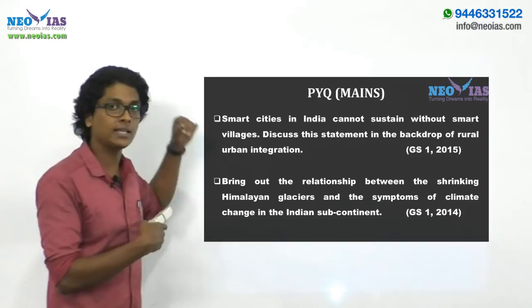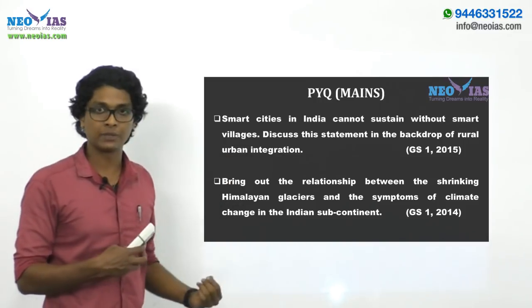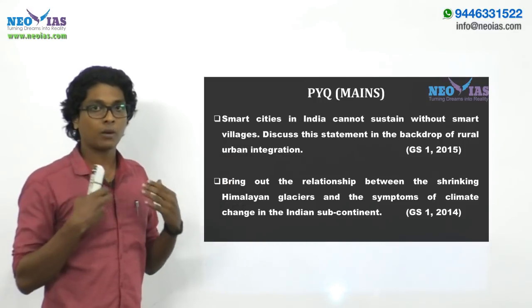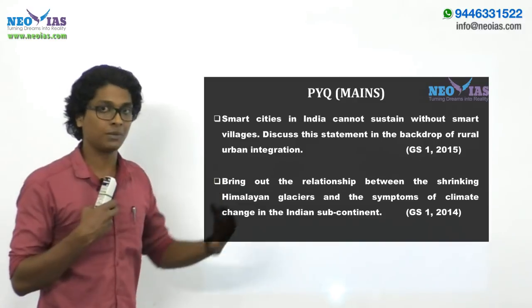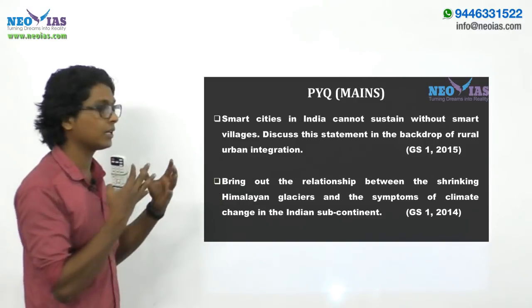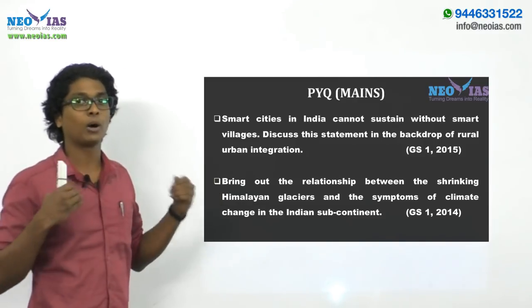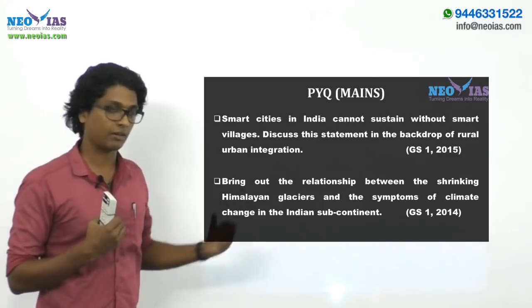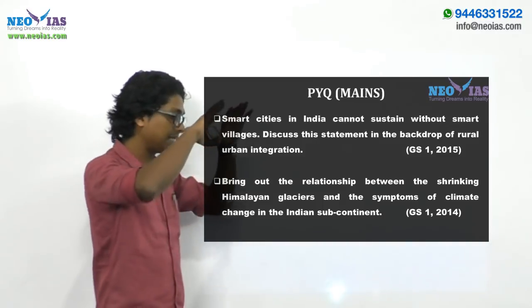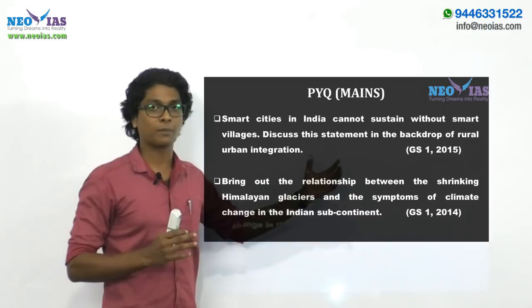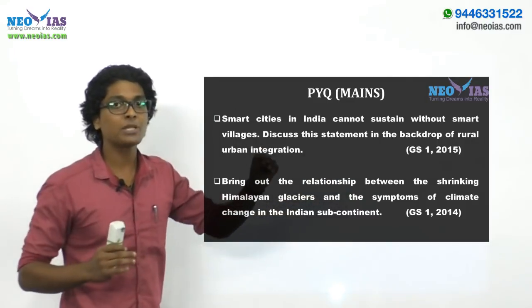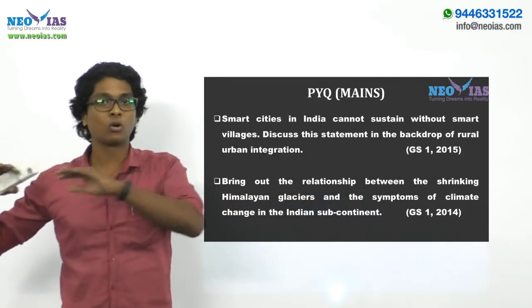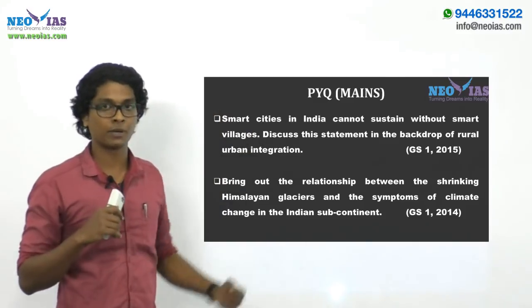This is regarding urban India and sustainable development. Only if the urban centers become sustainable cities will we be able to attain sustainable development, right? The path of development followed by the urban centers will be followed by the rural and suburban places.